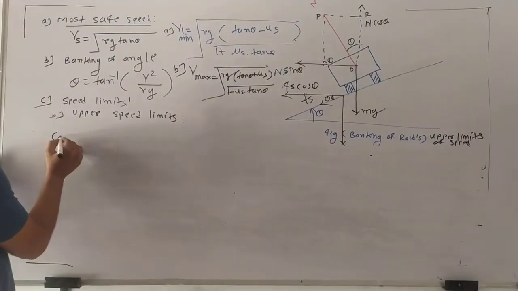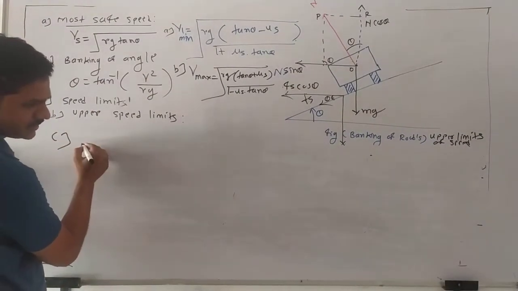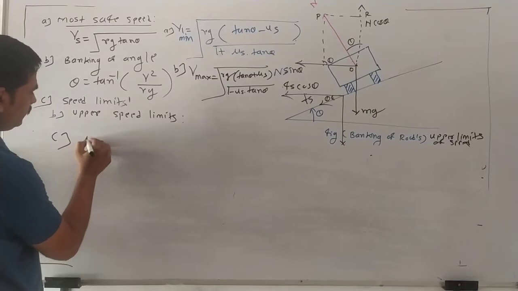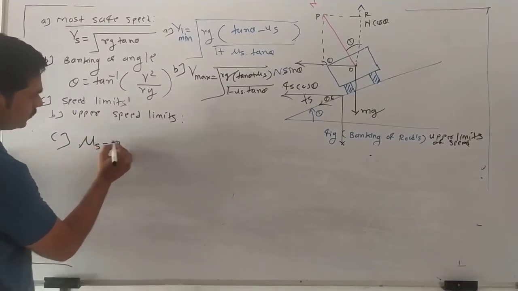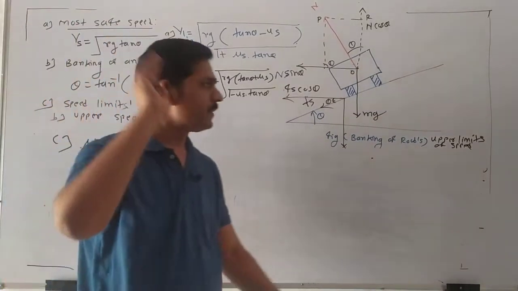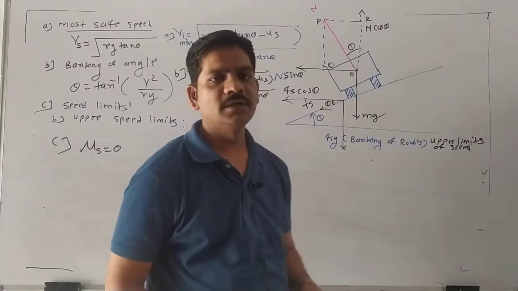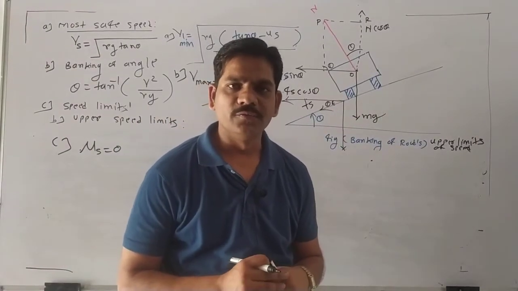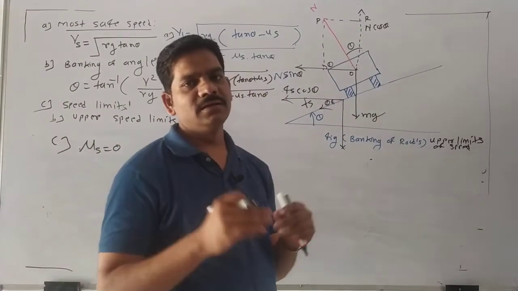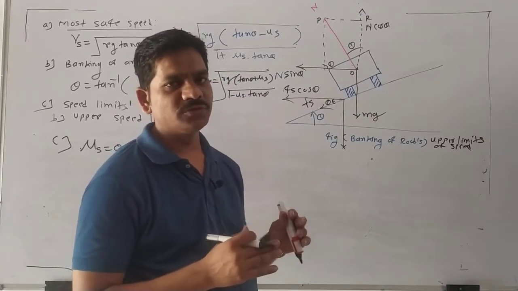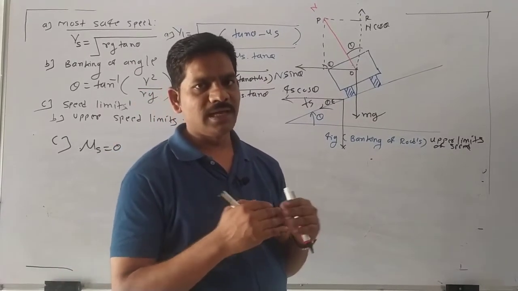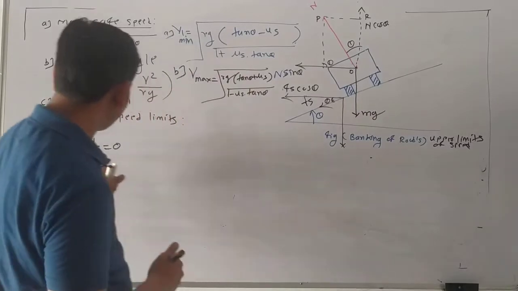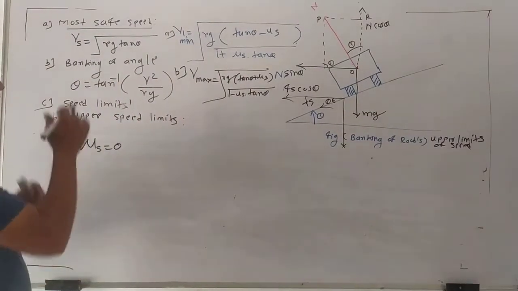Now see, what is the last situation? The mu s is 0. Suppose the coefficient of friction is 0 between the vehicle tires and the road. So what do we get?